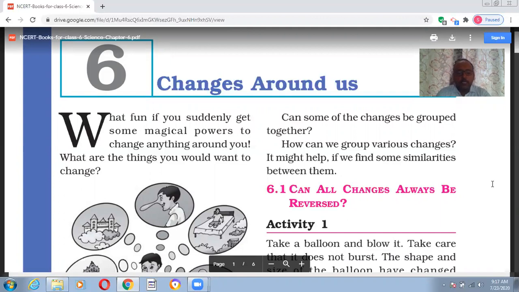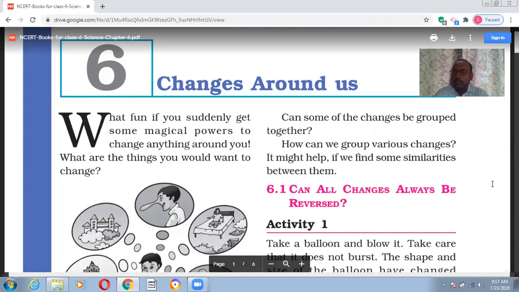Our day-to-day activities also bring about many changes. For example, when vegetables are heated, they get cooked. In this process, the taste, size, and color of the vegetable change considerably. Similarly, when we dry clothes, evaporation of water into the air is also a change. The question is, what makes things change? Can we induce change? Can we predict the outcome of a change?